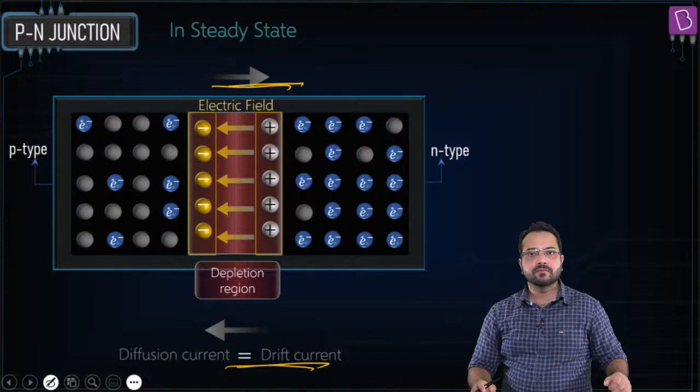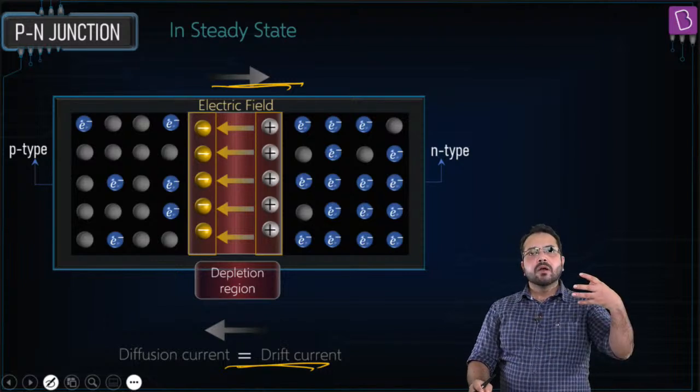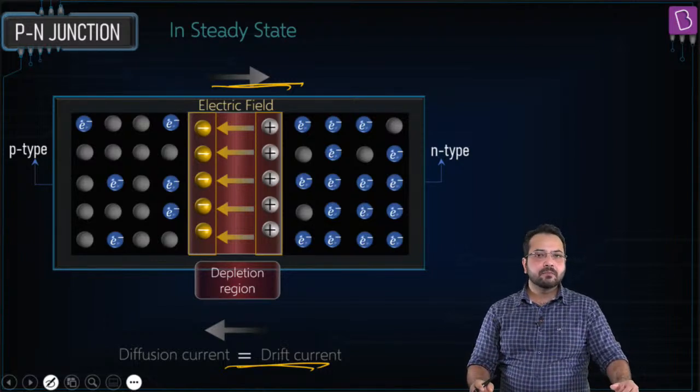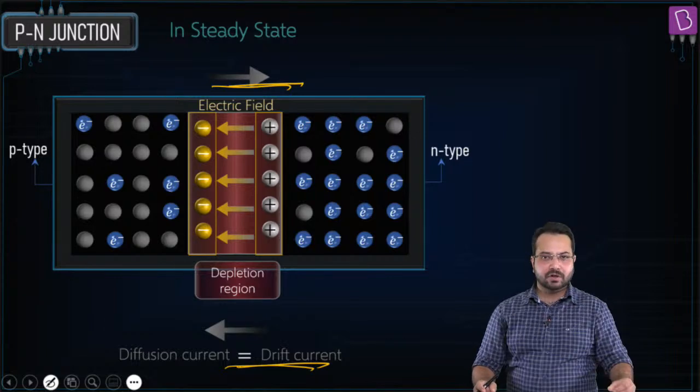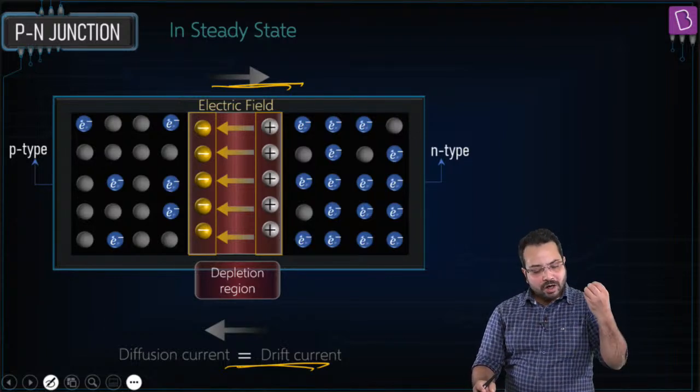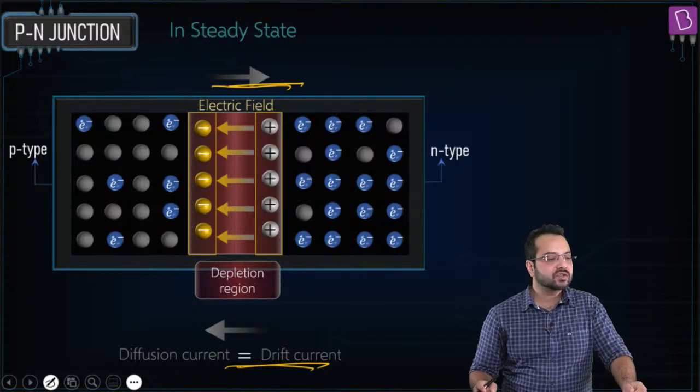So you have to cross the wall. Now if the potential barrier is very high, the wall is very high, okay? But if the wall is very high, most of the people would not be able to cross over, but a small number of people can cross over. So a very small number of majority charge carriers would still be able to cross over, okay?